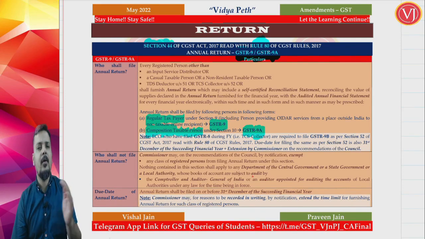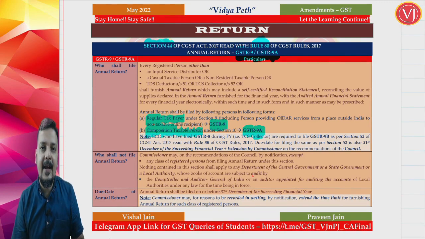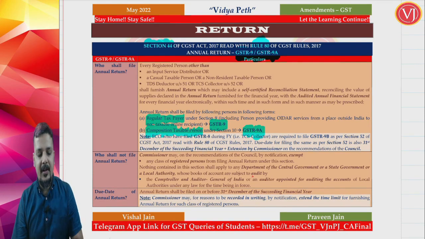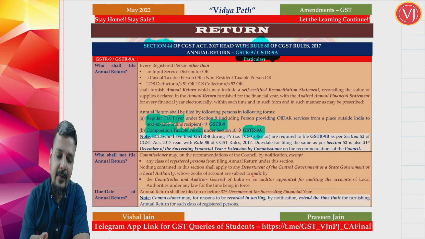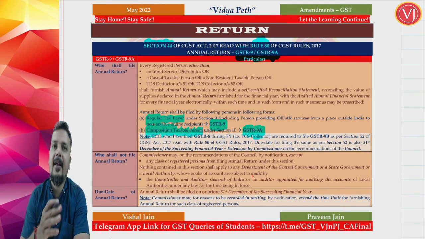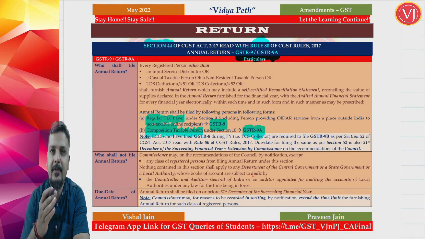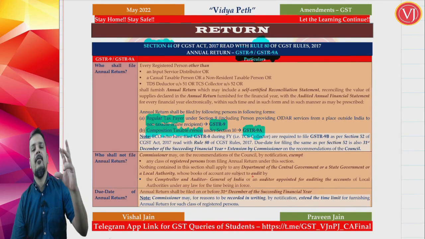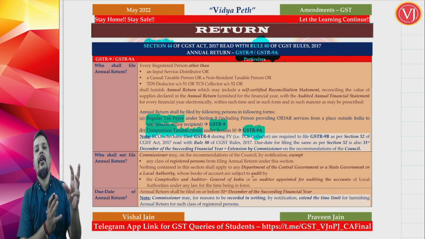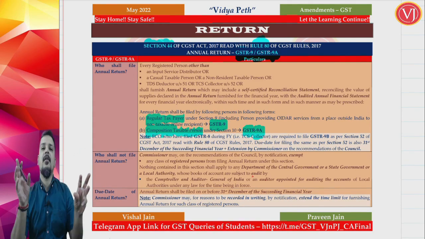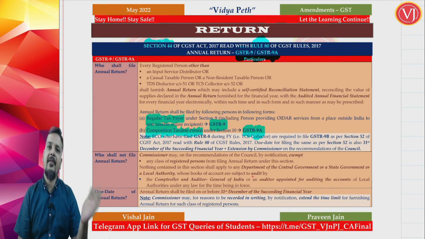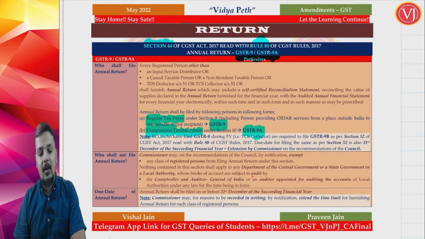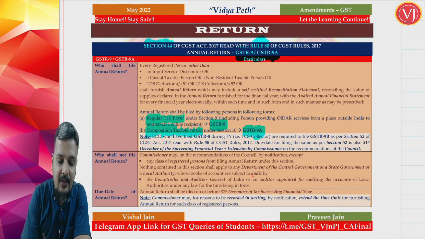Now they have said that all registered persons other than ISD, casual taxable person, non-resident taxable person, TDS, TCS. Put in a simple way, the category covered for your annual return remains the same: regular taxable person, composition taxable person. What they have done is bring changes in the language.